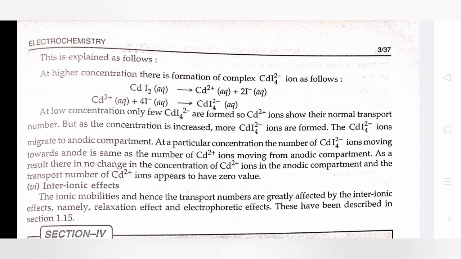The CdI4 2- negative ions migrate to the anodic compartment at a particular concentration. The number of CdI4 2- negative ions moving towards the anode is the same as the number of Cd2+ positive ions moving from the anodic compartment. As a result, there is no change in the concentration of Cd2+ positive ions in the anodic compartment, and the transport number of Cd2+ positive ions appears to have zero value.